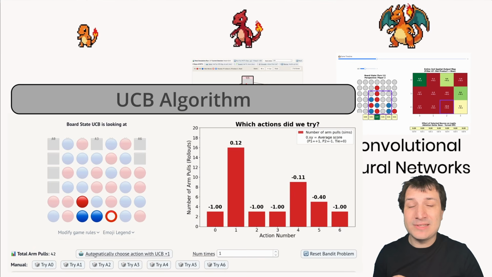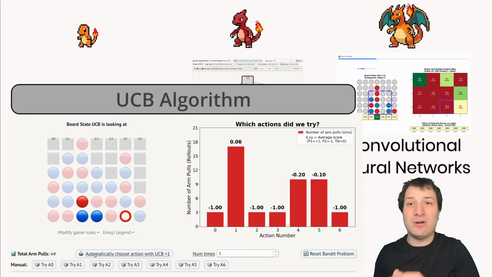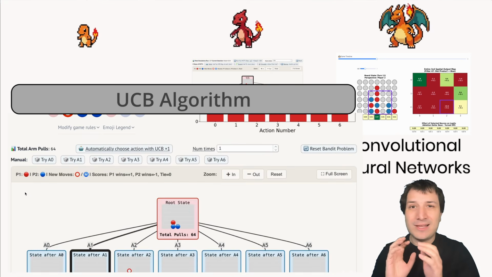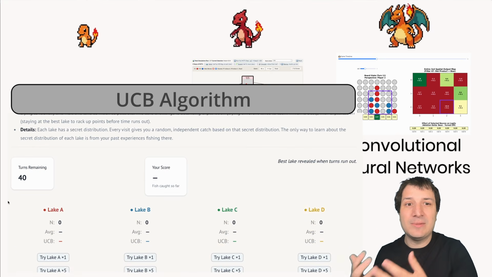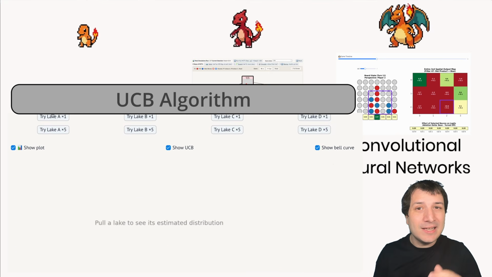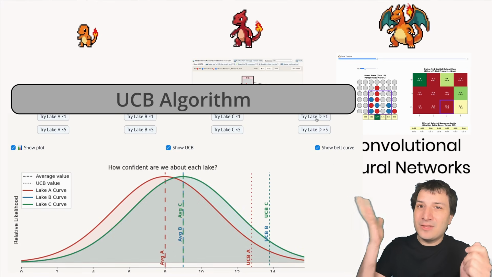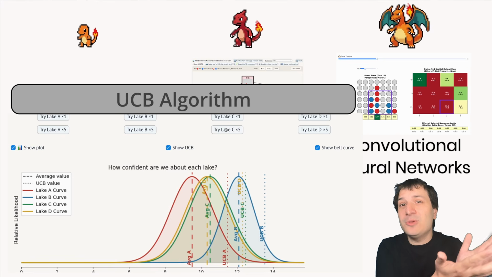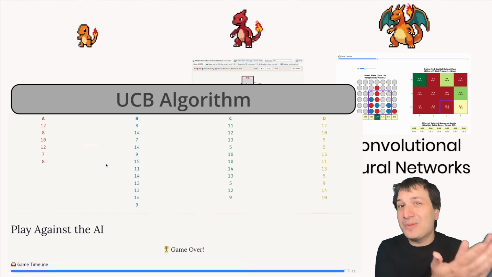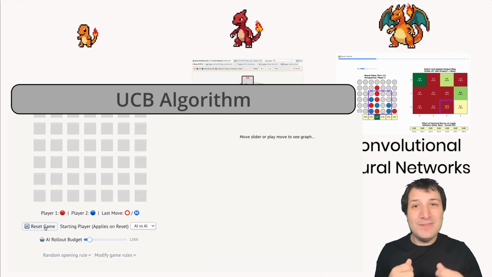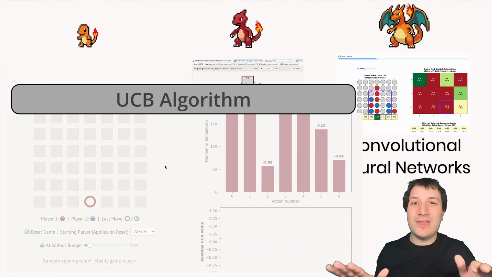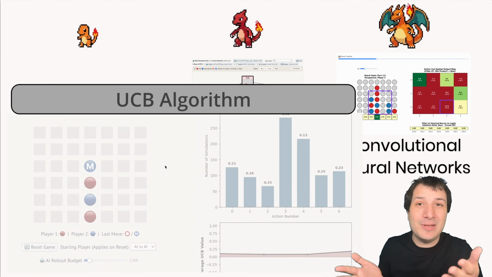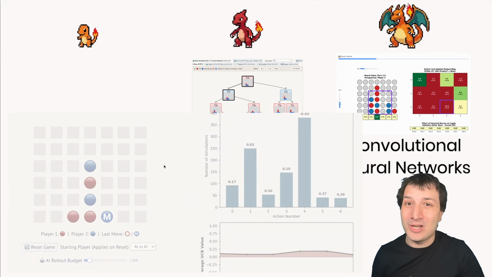This core algorithm is in charge of deciding which moves AlphaZero will think about next, and it has to balance new, tricky, unconventional moves with sort of the classic default moves that you would first think to play. I really believe that it's this balancing of really unconventional moves with kind of the classic moves you would expect that makes AlphaZero so creative. It's able to find weird moves that you wouldn't think work at first, but turn out to actually work. And by the end of this video, we're going to have an extremely simple algorithm that works just using the UCB algorithm and nothing else, but that you can still play against and have a little bit of fun, and you can see why just that on its own will not be enough.